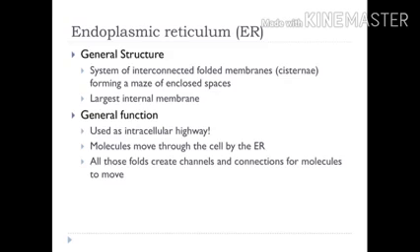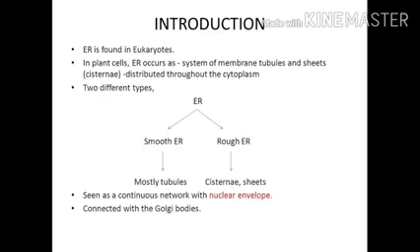It is used as an intracellular highway and the molecules move through the cell by the endoplasmic reticulum. They create channels and connections between them. It is found in all the eukaryotes. It is distributed throughout the cytoplasm and is seen in a continuous network with the nuclear envelope. It is also connected with the Golgi bodies.